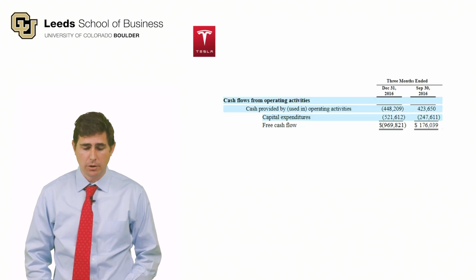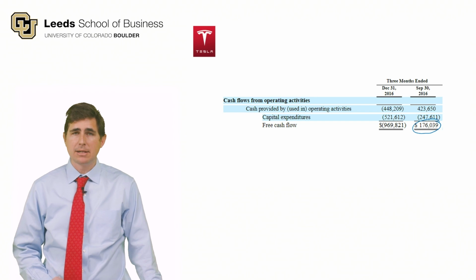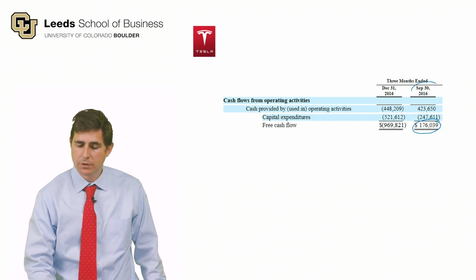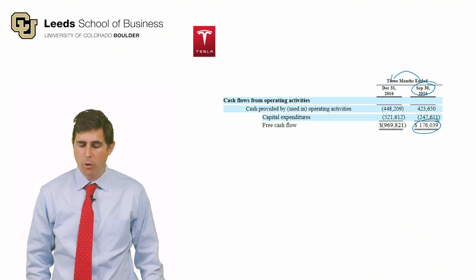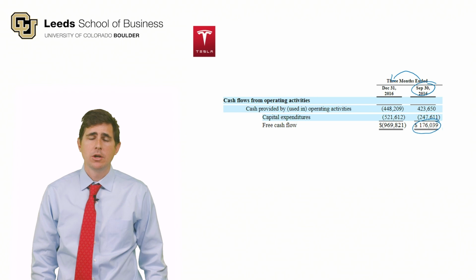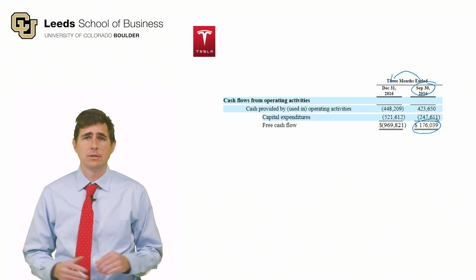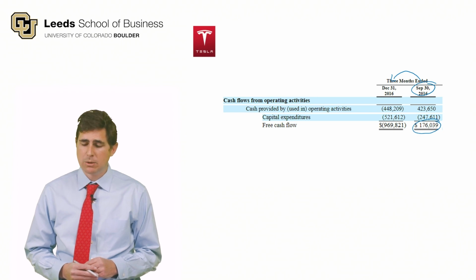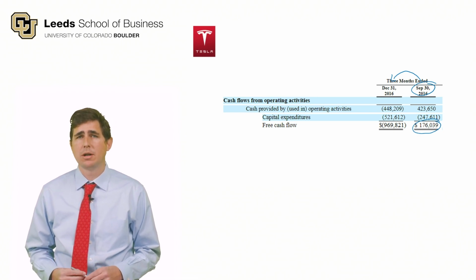So let's look at the future of this company. Here was their $176 million positive free cash flow for the quarter ending September 30th, 2016. And you can see the very next quarter, they had negative $1 billion of free cash flow. So that temporary fluctuation more than reversed in the following quarter. So what we can say here is you shouldn't be misled by a temporary fluctuation in cash flow.